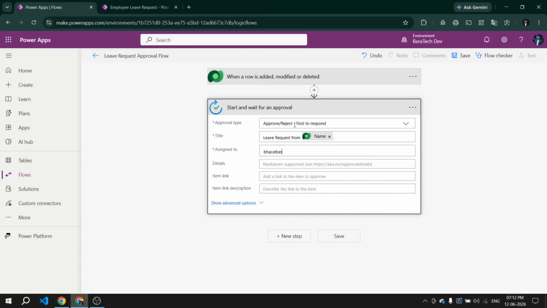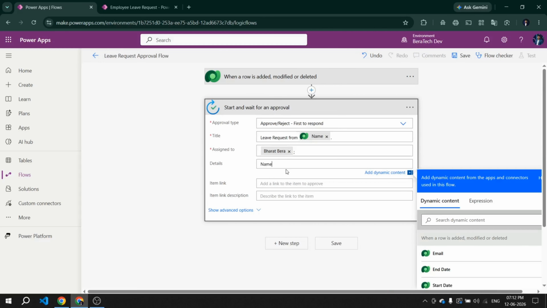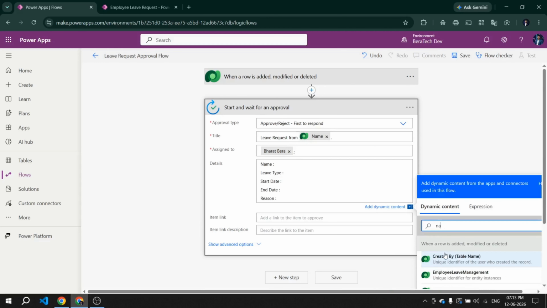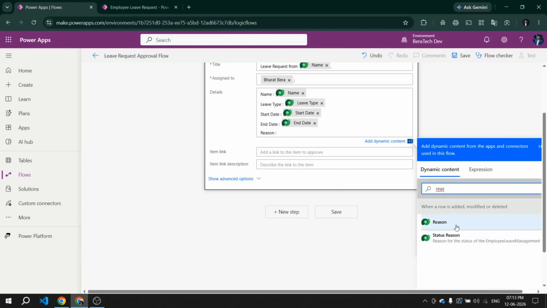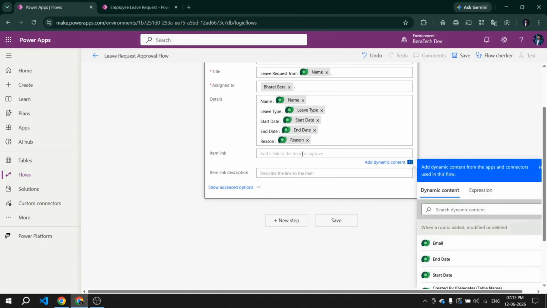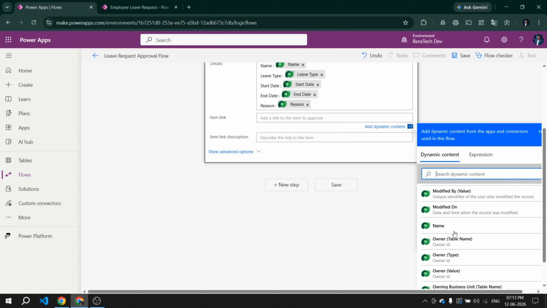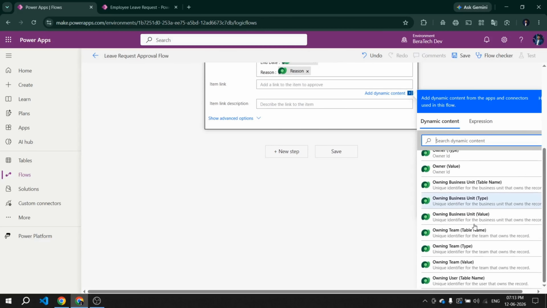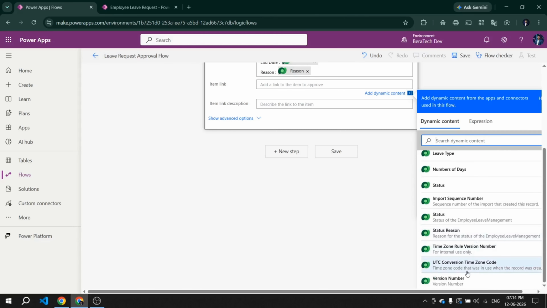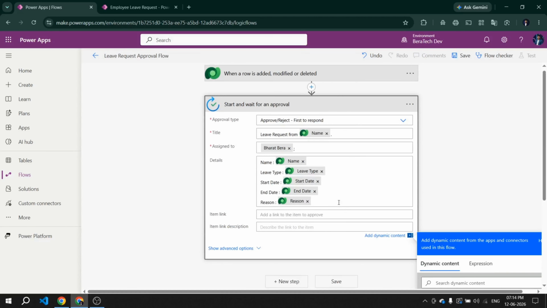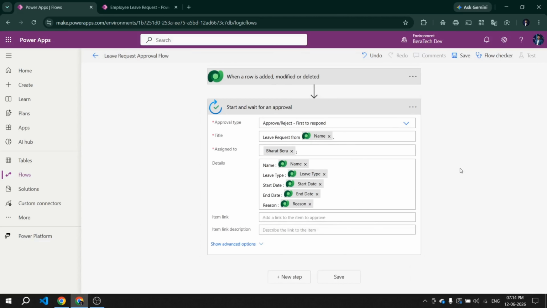In assign to field set manager email ID. And email body, just pull employee name, leave type, start date, end date and reason from the Dataverse row using dynamic content. See how I am using dynamic content here. That means Power Automate is pulling the actual data from the Dataverse row that was just created. So each approval email will have the real employee's details, not hard-coded, it's dynamic.